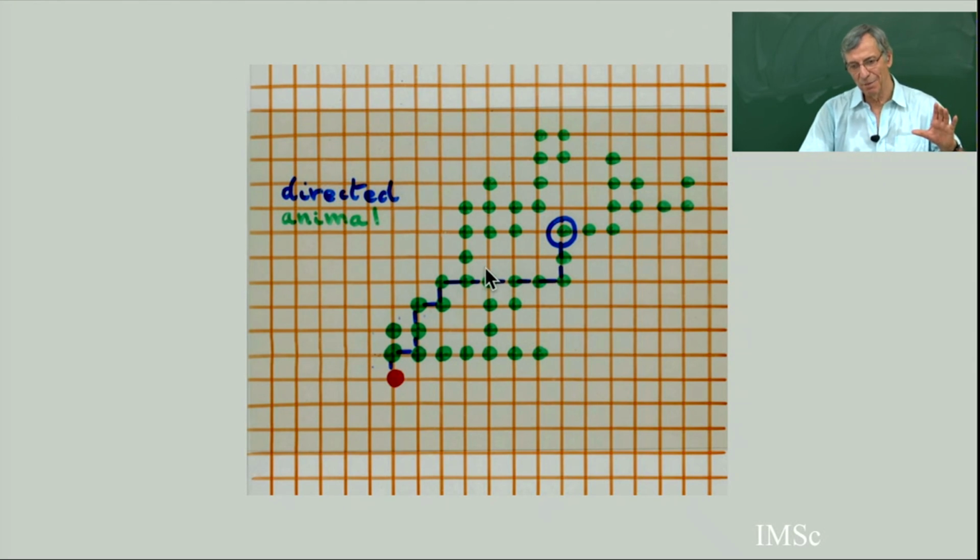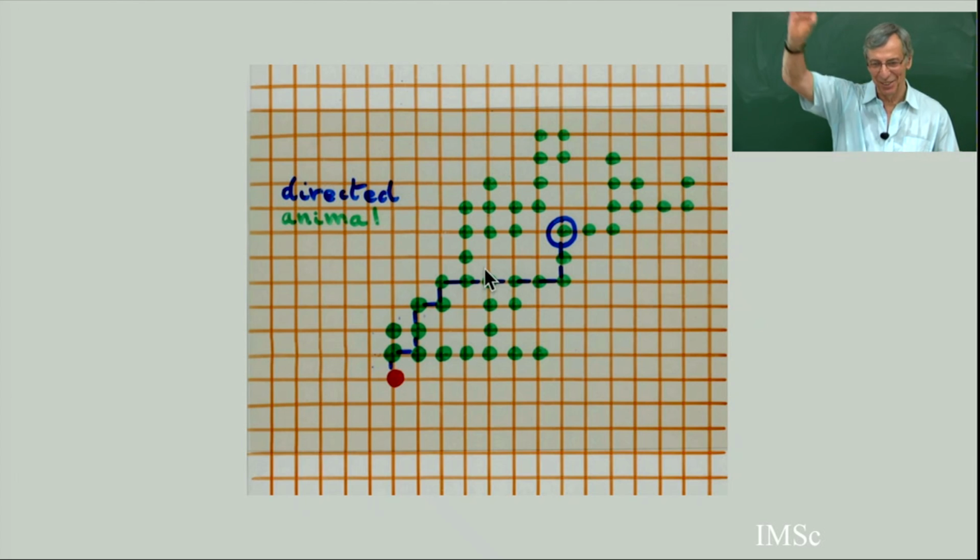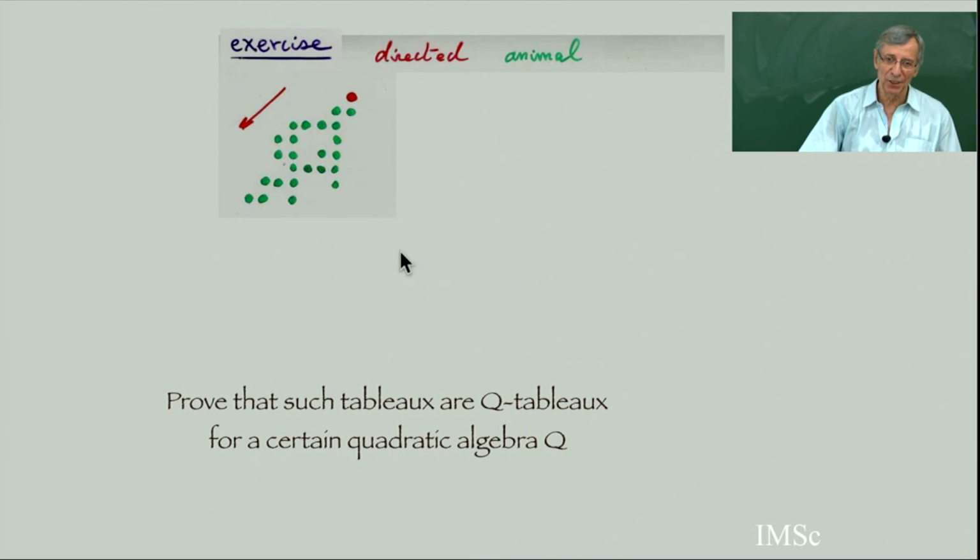So a Ferrers diagram is a directed animal. Or a very thin sequence of points, only a path going to the northeast, is also a directed animal. So there are many, many directed animals. And if you want to find a quadratic algebra, you have to put the directed animal like this, so that in all the rewriting I go from the northeast to the southwest. So putting the directed animal upside down, again, find a quadratic algebra Q so that the Q tableaux are exactly these directed animals.